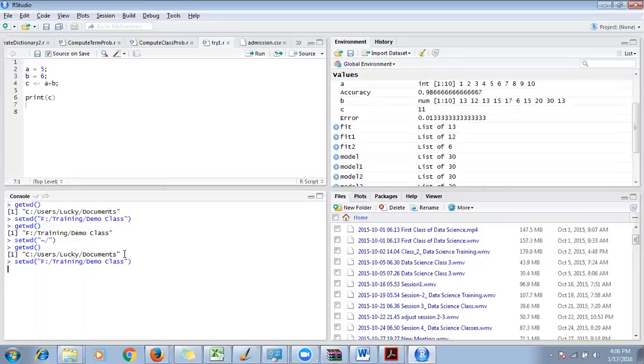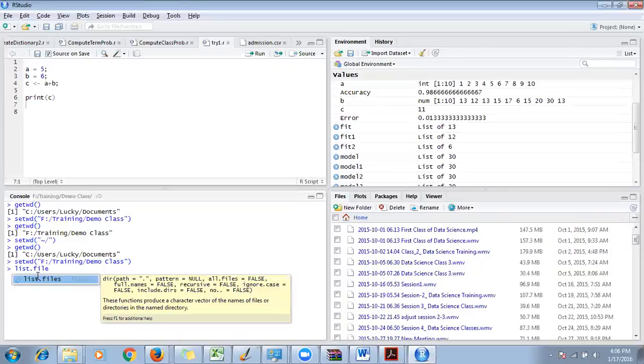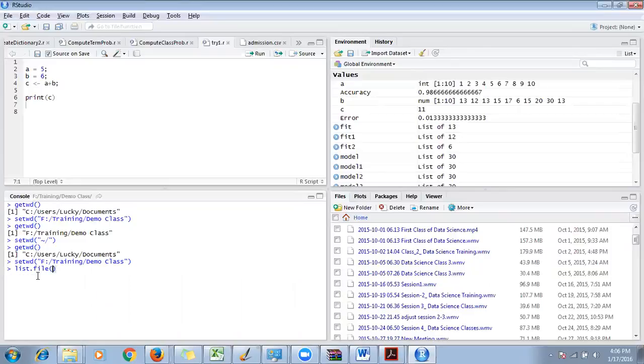So after setwd, if I write list.files, not list.file, it is a function which will tell you what files are listed inside the current existing directory. Now look at this. My current directory is the F drive training demo class, and these are all the files inside that particular folder.